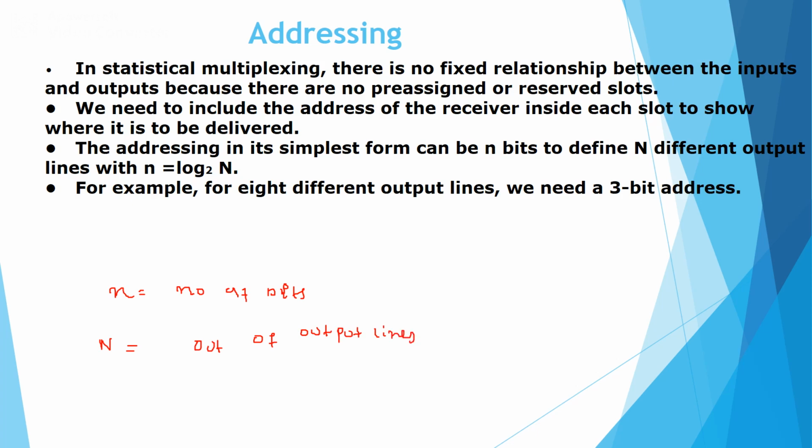Therefore, we can compute the total number of bits present in the address: n is equal to log N to the base 2. For example, if you have 8 output lines, then we can compute the number of bits in the address as n equal to log 8 to the base 2. So 8 is 2 power 3, therefore n is equal to 3.